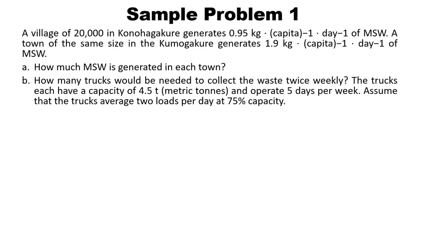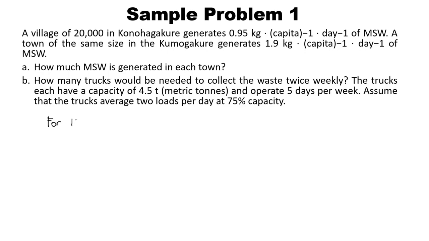So we are going to calculate the amount of municipal solid waste generated in each town, the Konohagakure and the Komogakure, and the number of trucks needed to collect the waste twice weekly in each town. So the amount of municipal solid waste generated is simply the number of people multiplied by the per capita municipal solid waste generation rate.